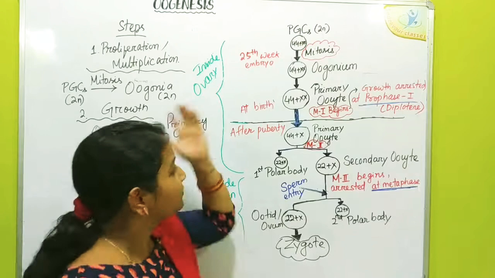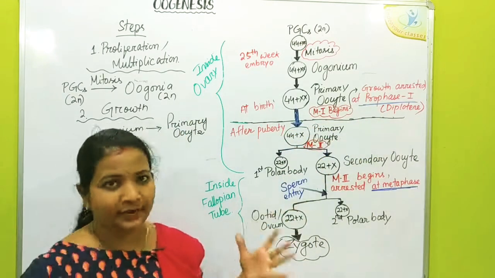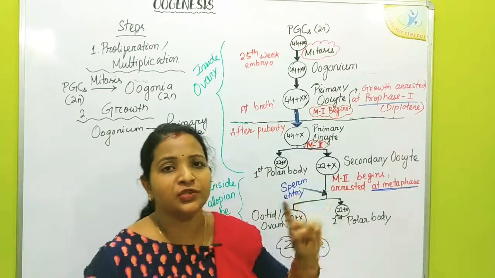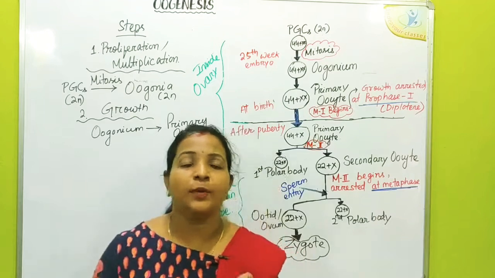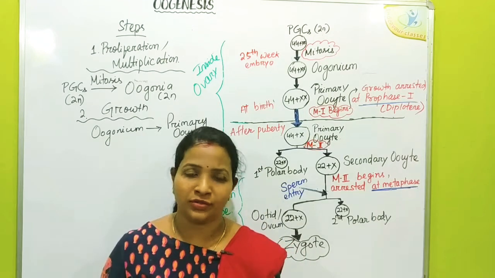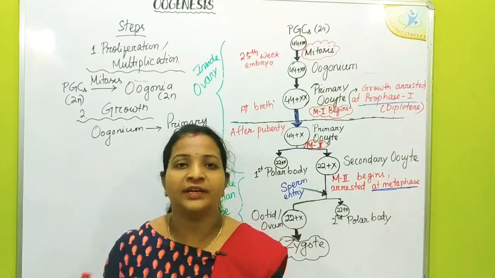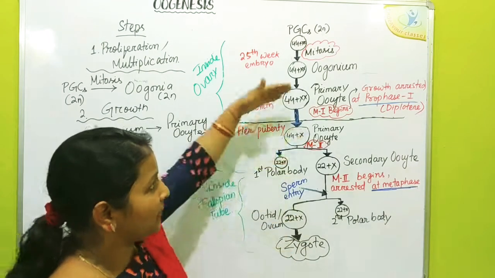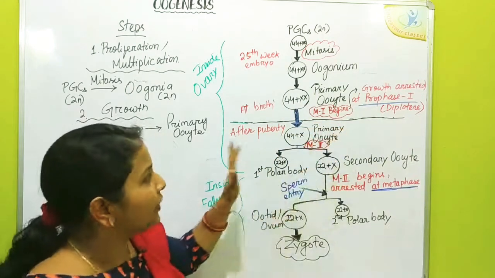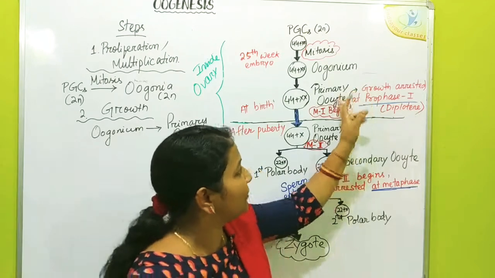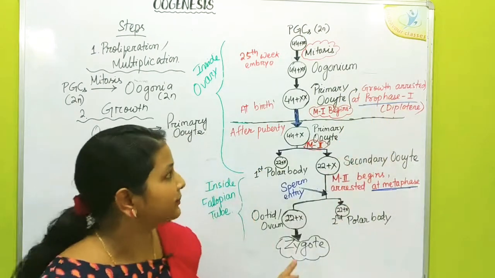Now what will happen? The enlarged primary oocyte undergoes meiosis 1. We know that meiosis is the haploid type of division which occurs in the germ cells only during the production of gametes. So the primary oocyte undergoes meiosis 1, but the growth of that primary oocyte is arrested at the diplotene phase of prophase 1.